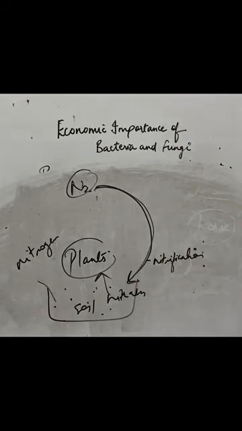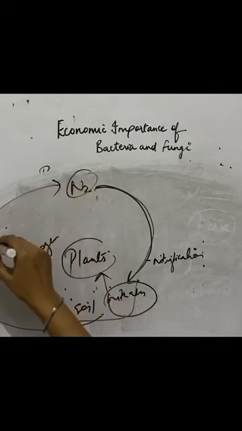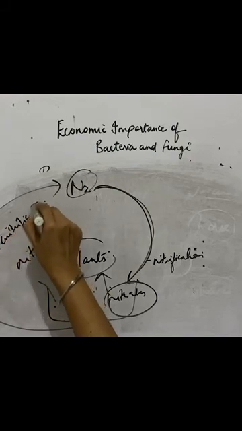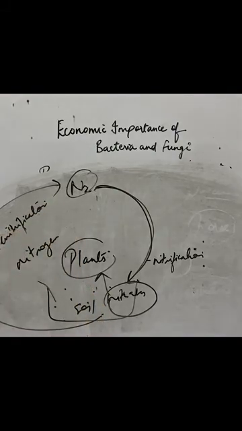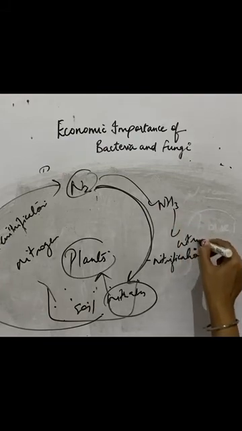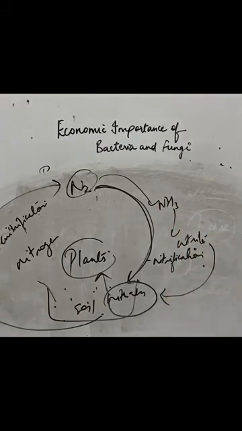Some bacteria present in the soil convert nitrate back into nitrogen, and this process is known as denitrification. There are some bacteria which convert nitrogen first into ammonia, then into nitrite, and finally into nitrate.